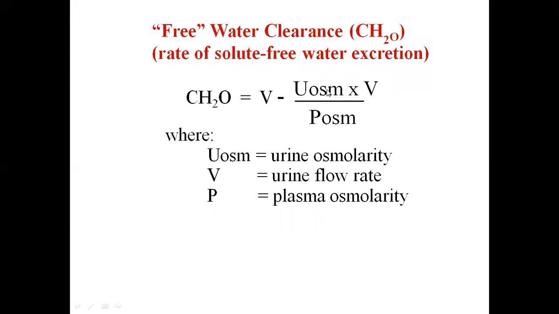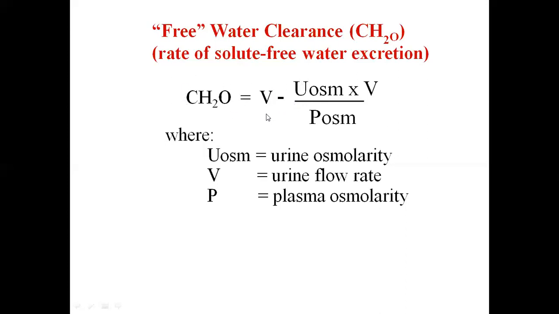We can put in the formula urine osmolar concentration into urine flow rate upon plasma osmolar concentration. Now, whether we are excreting a dilute urine or a concentrated urine can be calculated by the difference between the urine flow rate minus the osmolar clearance of the urine. V minus C osmoles. That is also called the free water clearance.